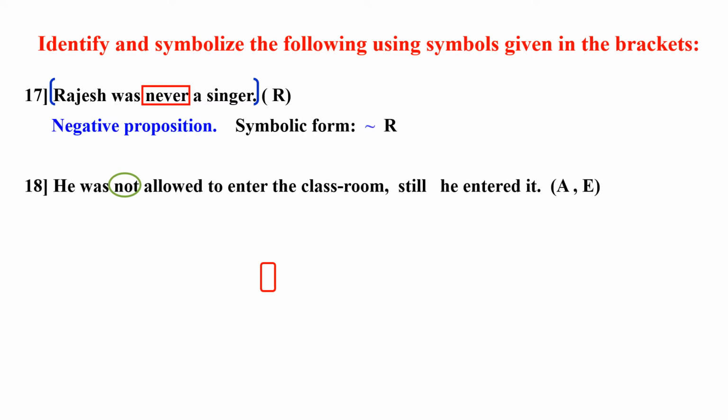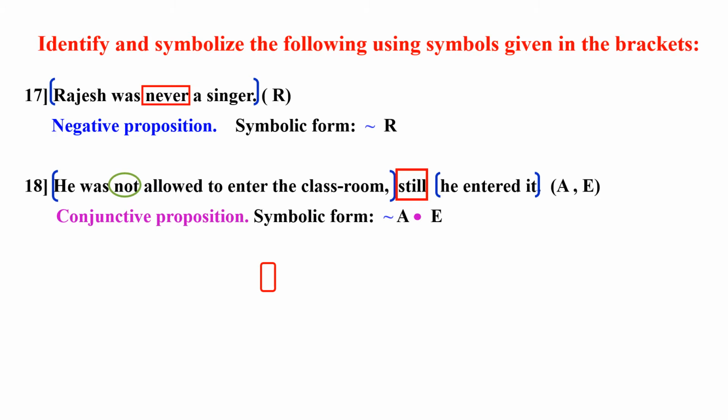18th, he was not allowed to enter the classroom, still he entered it. The main connective is still, so it's a conjunctive proposition. The first conjunct is he was not allowed to enter the classroom. The second conjunct is he entered it. And the first conjunct has not, which is the second connective. So conjunctive proposition and the symbolic form is curl A dot E.